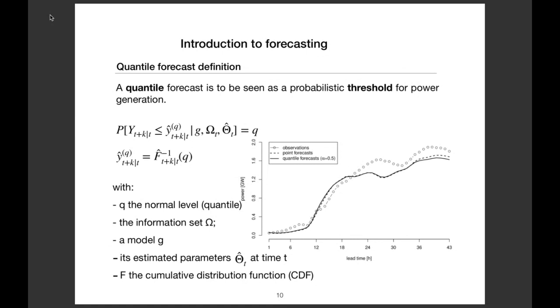But you can also produce other quantiles. Here it is the median, but you can also consider, for instance, the 90% quantile or the 10% quantile. It completely depends on what you want to do. But I think you understand that forecasting the 10% quantile or the 90% quantile is a different thing than the point forecast. The point forecast is like forecasting the average. On average, you think that your prediction will be around this line. When you are doing quantiles, it's completely different.